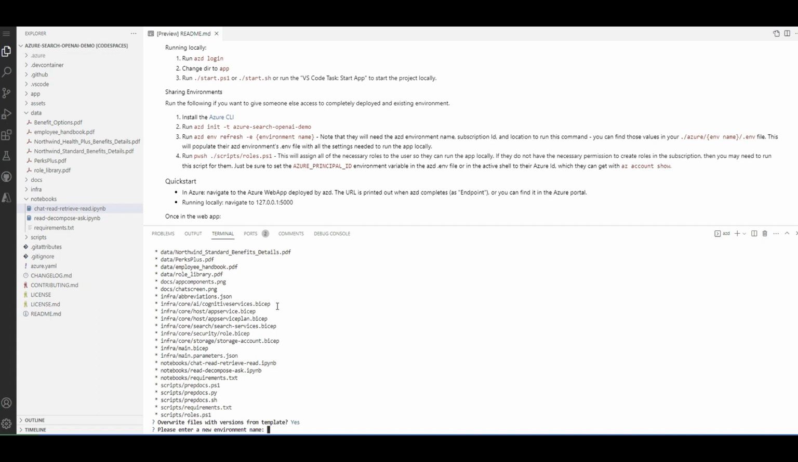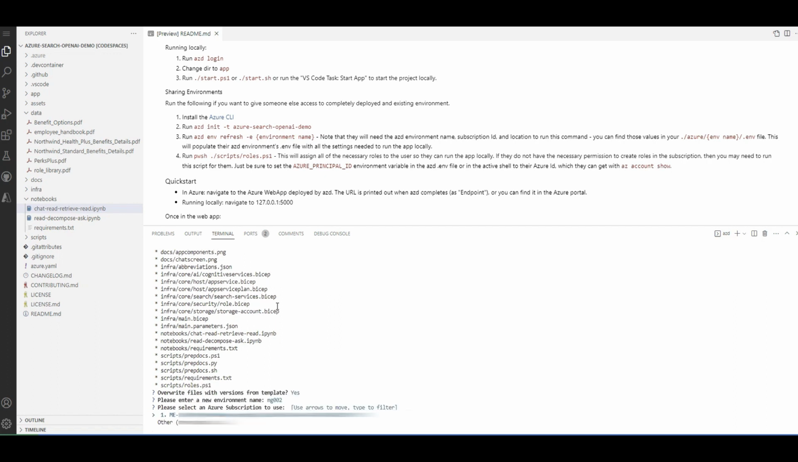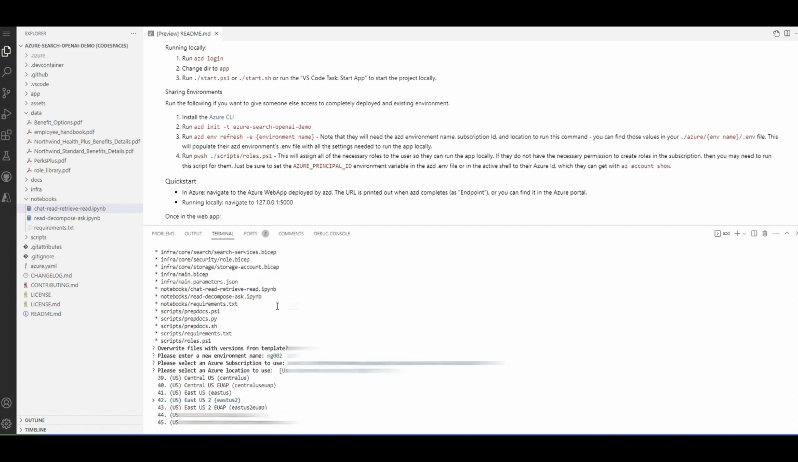Let's say RG dash MG002. So MG002 would be my environment name, and my resource group will be RG dash MG002. I hit enter. It is telling me to choose a subscription. Because I already logged in, it knows what subscription I'm talking about. With the arrow up or arrow down key on your keyboard, you can select number 1. As you can see, I'm changing, and then hit enter.